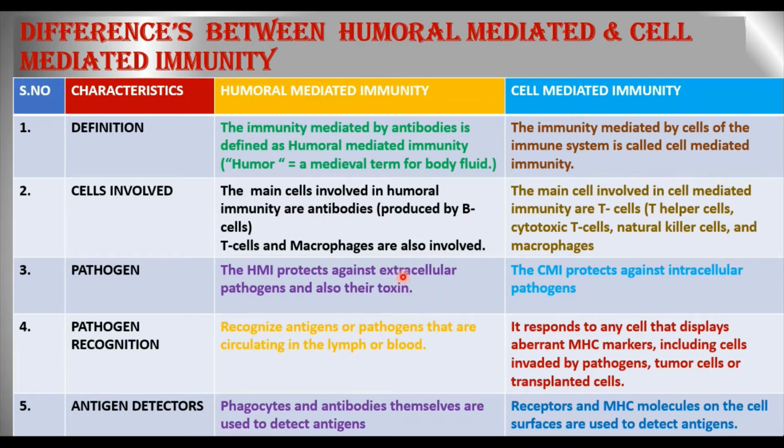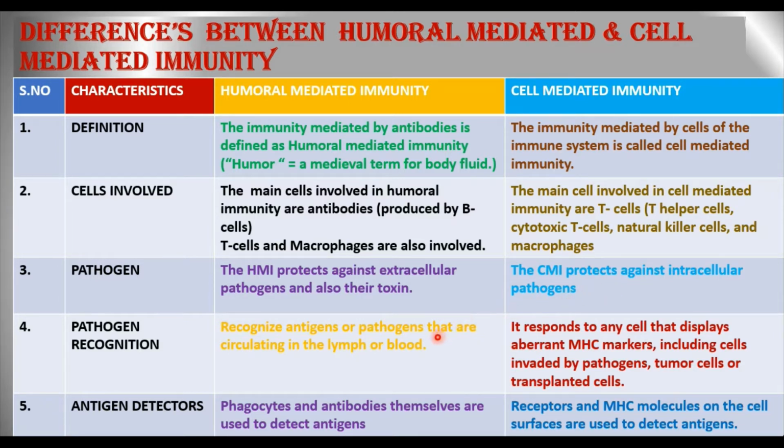Then moving to the type of pathogen, humoral mediated immunity is going to protect against extracellular pathogens and also toxins. Whereas cell mediated immunity is going to protect us against intracellular pathogens. The humoral mediated immunity protects us against extracellular pathogens, whereas the cell mediated immunity protects us from intracellular pathogens.